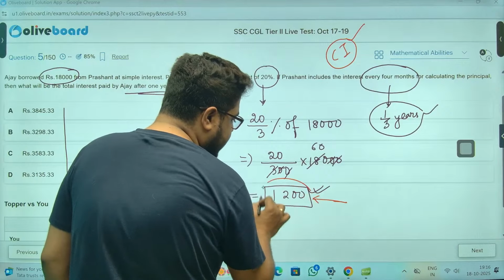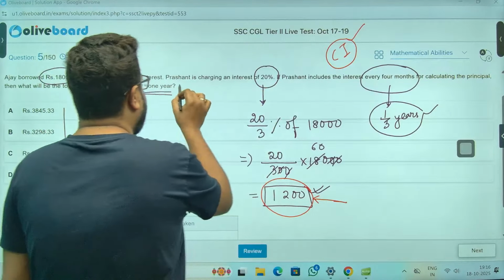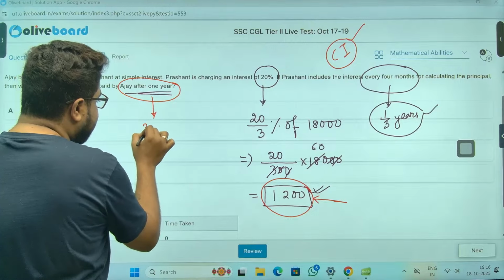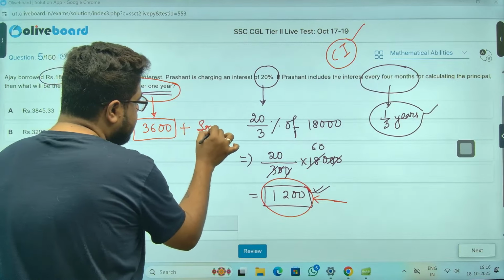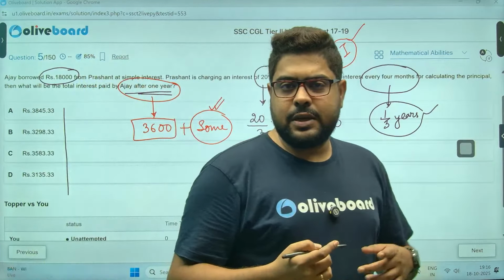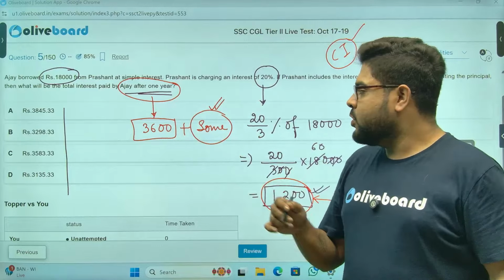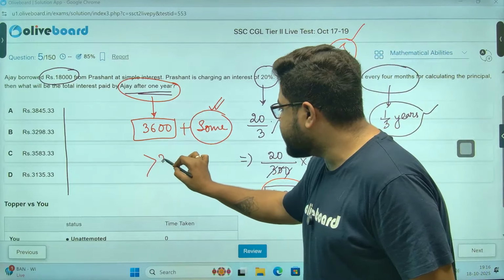every 4 months, I'm getting 1200 rupees as interest. So in 1 year, I'll get 3 such interests. That means I'll get 3600 minimum plus something. Why? Because of the extra interest for compounding, the interest on the extra interest. So my answer will be greater than 3600.